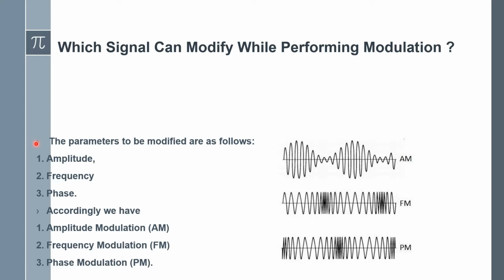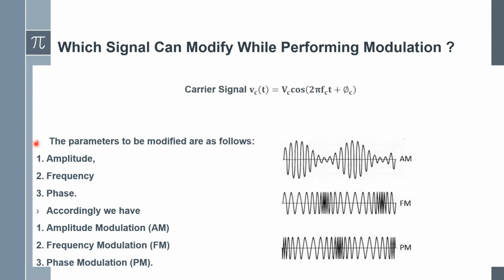Two different signals are available while performing the modulation. One is the message signal, another one is the carrier signal. Out of the two signals, which signal can we modify, and which signal should we not modify? The answer is obviously that only the carrier signal we can modify. We should not modify the message signal.